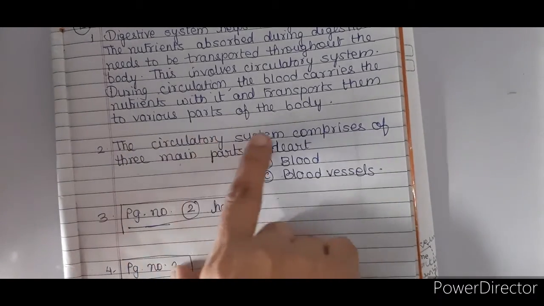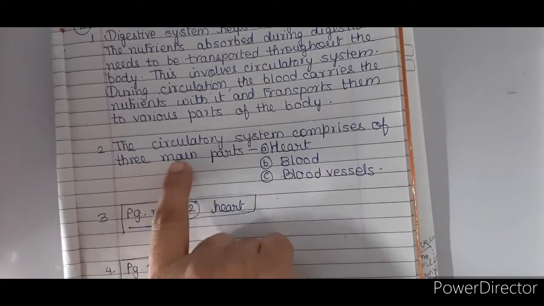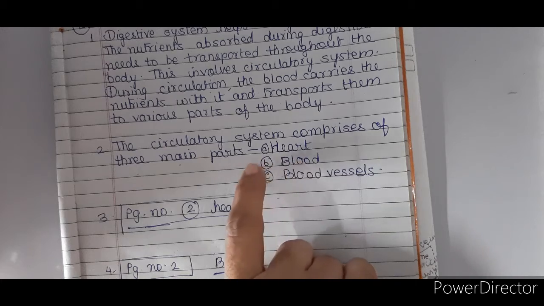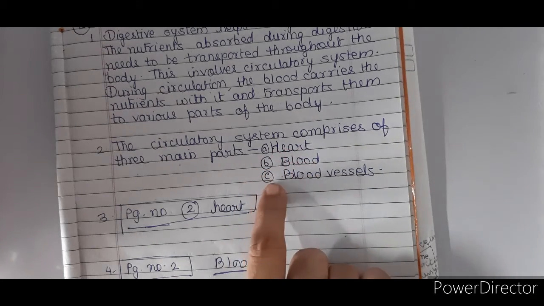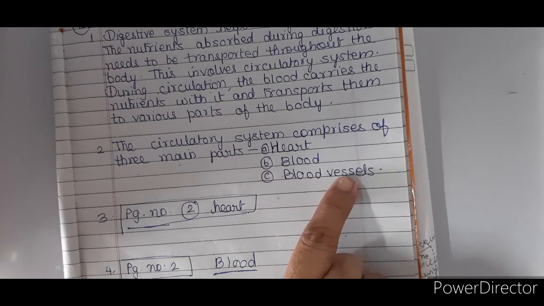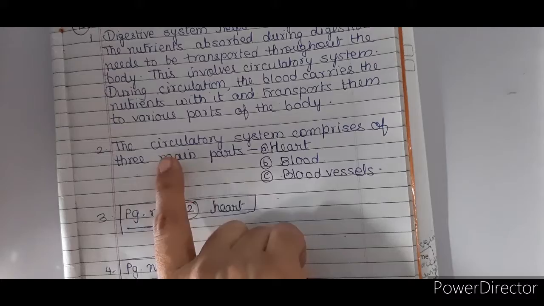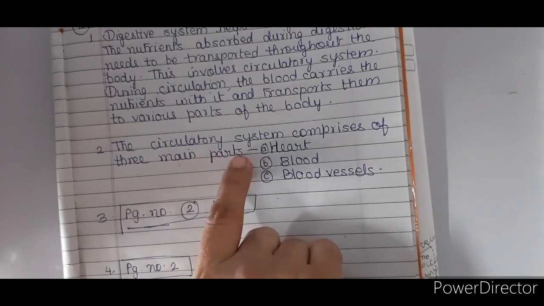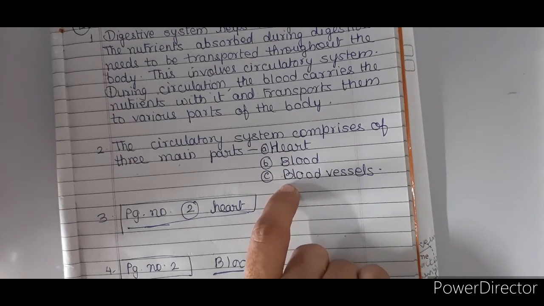The circulatory system comprises of three main parts. That is, A is heart, B is blood, and C is blood vessels. So write down this: the circulatory system comprises of three main parts: heart, blood, and blood vessels.